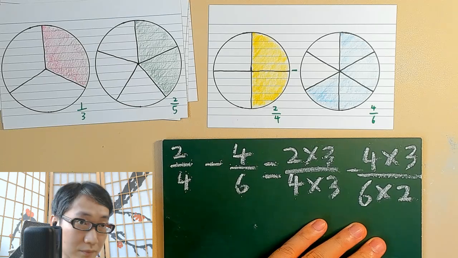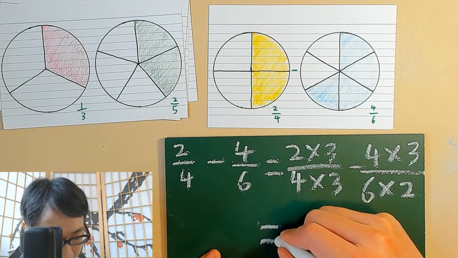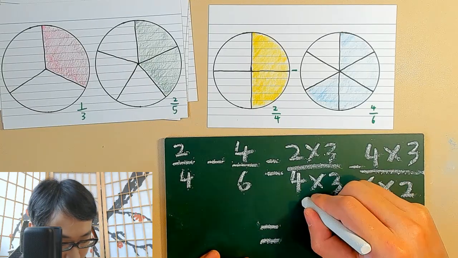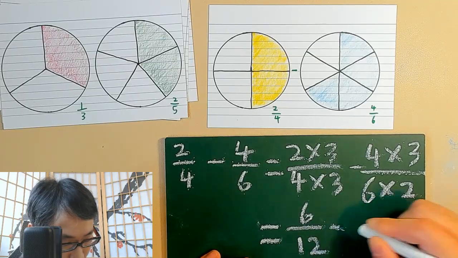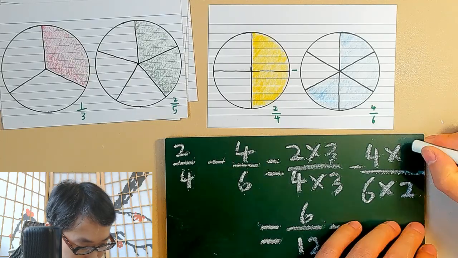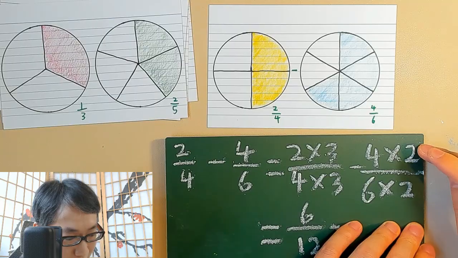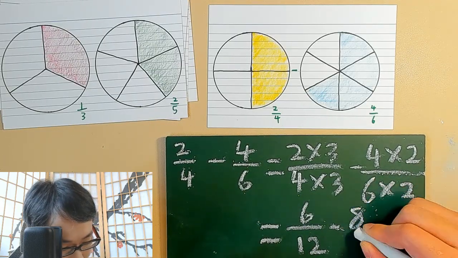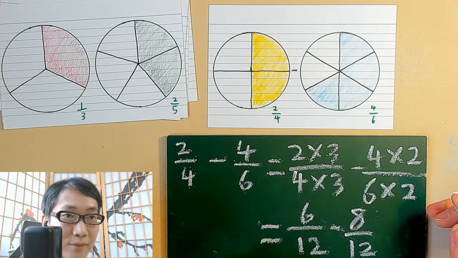Okay. And this will give us 6/12 minus, oh, this is 2, sorry, because we have to multiply the same number on the numerator and the denominator. This will be 8/12. Okay.